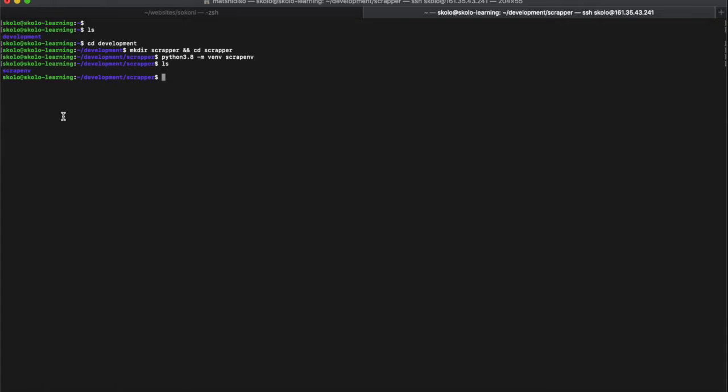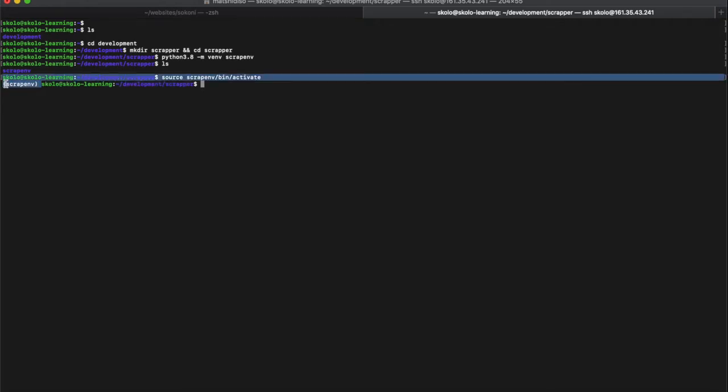So to activate it, it's the same line that we use to activate our environment. It's source scrapenv/bin/activate. Like that. Source scrapenv/bin/activate, and if that goes well, you will see now the env in brackets at the beginning. So now from here you can do whatever you want to write your Python code.